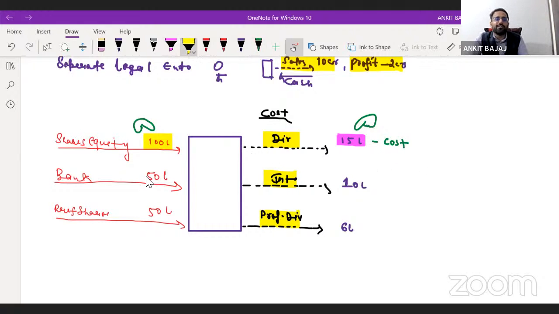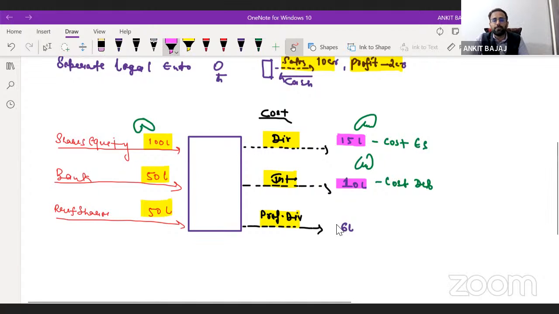From the bank, you have borrowed 50 lakh rupees, and for this you are bearing a cost of 10 lakh rupees. So this is going to be the cost of debt. Here I will write down cost of equity shares, and this is the cost of debt. You have raised 50 lakh rupees from preference shareholders, and you are bearing a cost of 6 lakh rupees. So this is going to be the cost of preference shares.